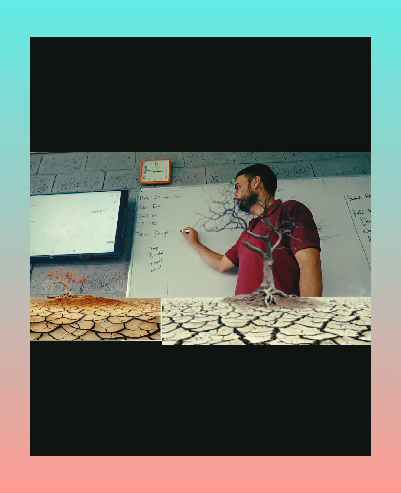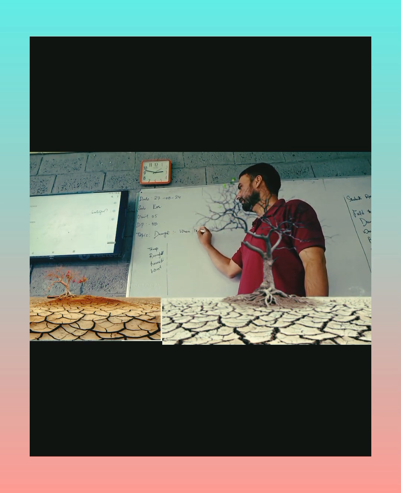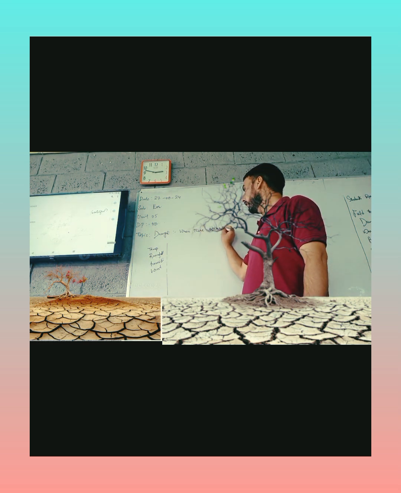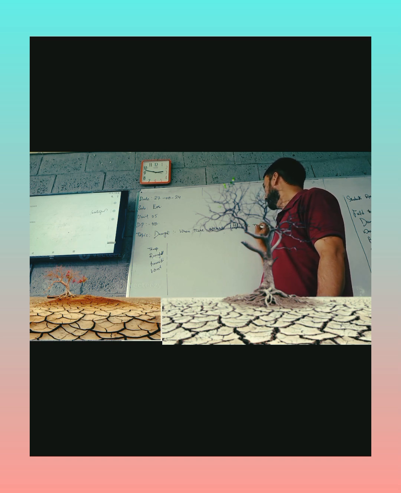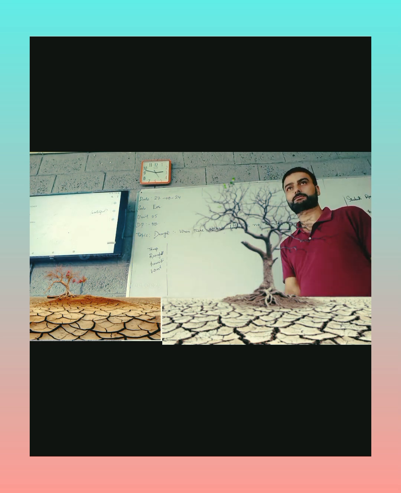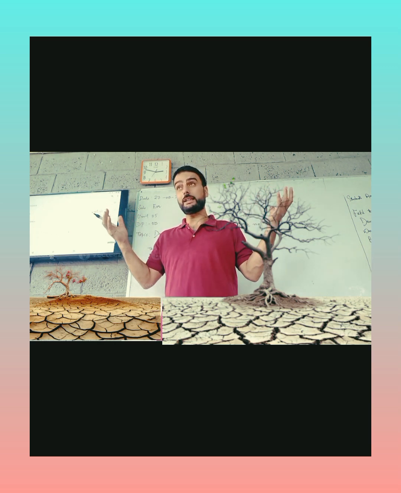When there occurs little or no rainfall, that condition is known as drought. As we already know the uses of water, water is used to grow plants.